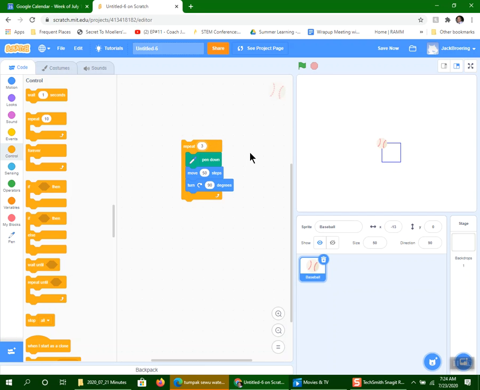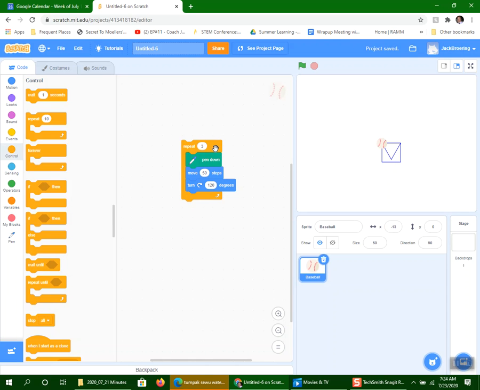How many degrees do we need to turn for a triangle? Well, again, how many sides do we have? 3. If we divide that into 360, that's 120. Okay, so let's try that. Okay, there's a triangle.